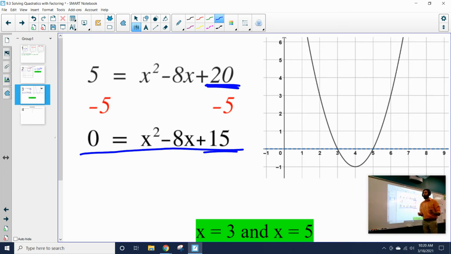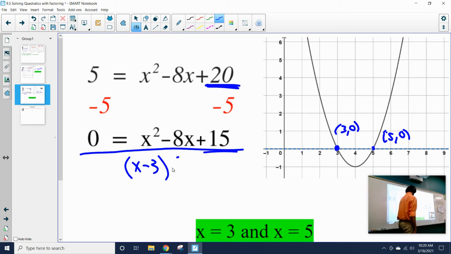And we know how to solve this. I can either graph it on Desmos and find my solutions that way, at 3, 0, and 5, 0, so I know my answers would be 3 and 5. Or I could factor this and we should get x minus 3 as one factor and x minus 5 as another factor.